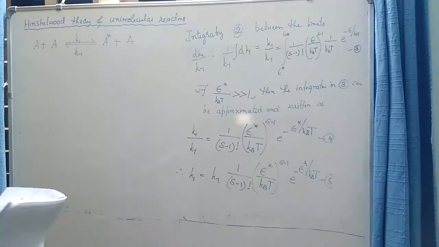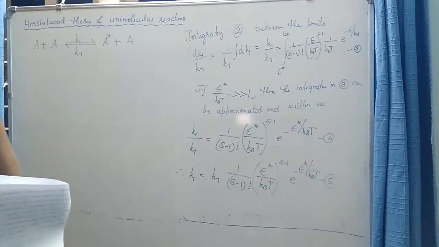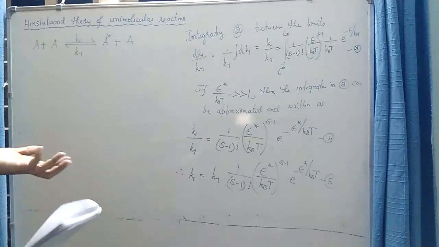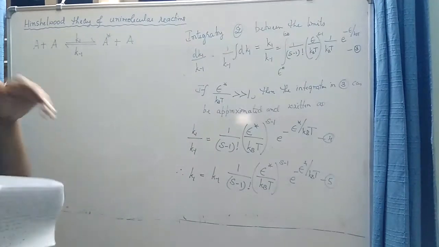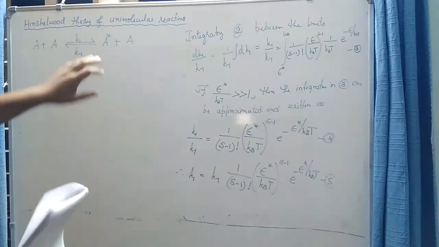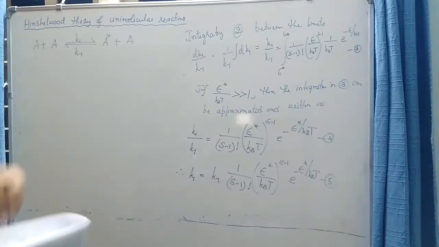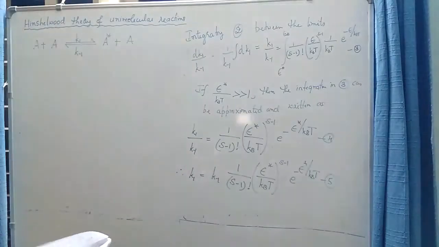It is actually a de-energization process. The molecule can easily lose its energy by itself, so there is no activation energy involved for the backward process. It actually involves the losing of energy by the molecule.